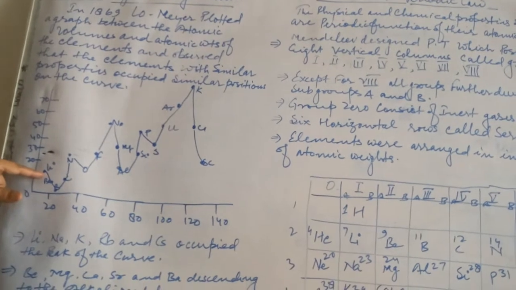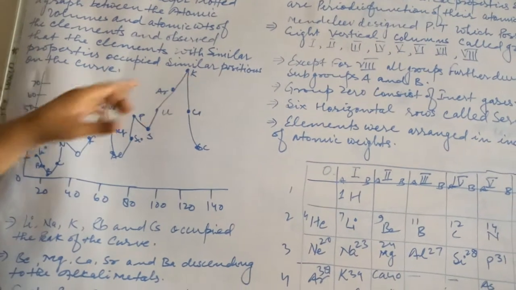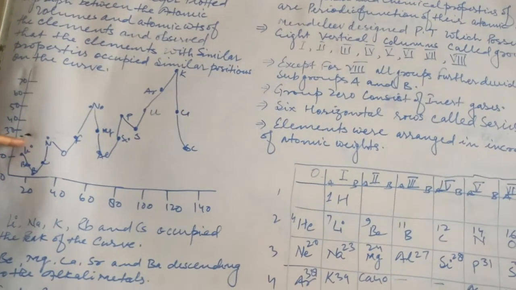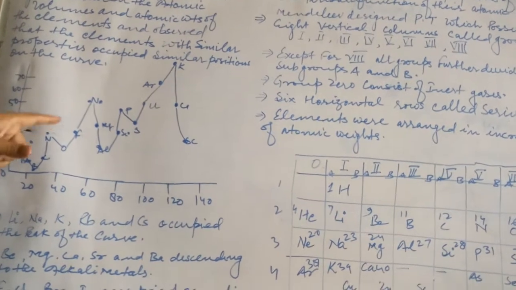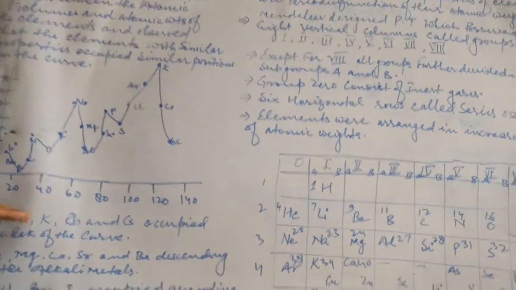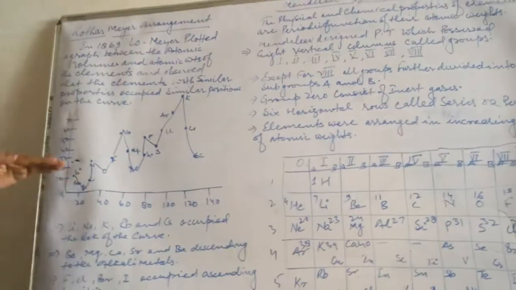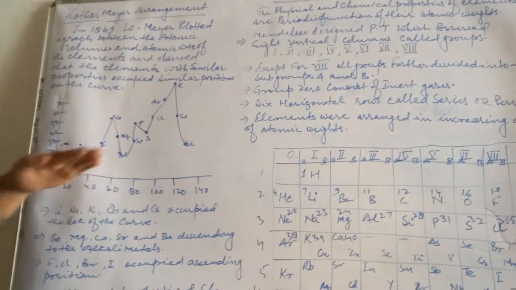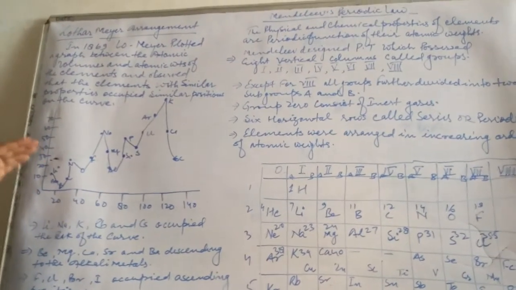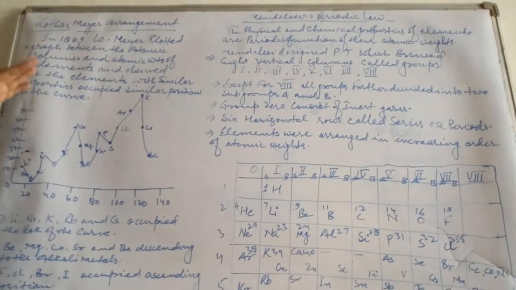You can say, when he plotted the graph between atomic volume and atomic weights, the position of lithium, then sodium, then potassium, means lithium is at the peak, sodium at the peak, potassium at the peak. Okay. So lithium, sodium, potassium, rubidium and cesium occupied the peak of the curve, and all these elements had quite similar physical and chemical properties, considered as alkali metals, strong bases. So ultimately this was the observation by Lothar-Meyer, plotting a curve by taking two parameters, atomic volume and atomic weights of the elements.